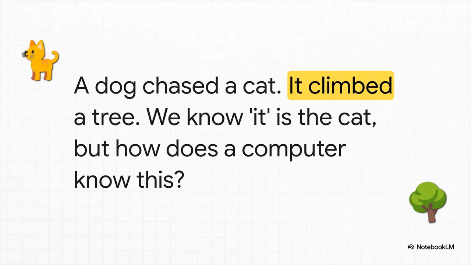It climbed a tree. We know instantly that it is the cat, but a computer, how does it solve that little puzzle? How does it know it isn't the dog, or maybe the tree itself? This tiny two-letter word, it opens up a massive challenge.